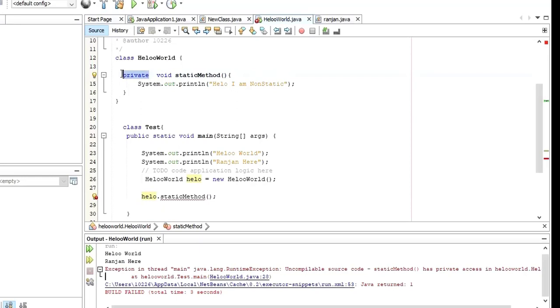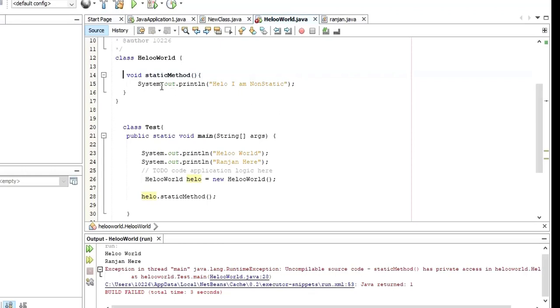So when the access specifier name is private, if you want to access that method out of the class, you are not allowed, right? I hope this one is clear. The next one that you need to know is default. For example, if I don't put anything, I have not specified public, I have not specified private, I've just left it blank, but it's still a method, right?